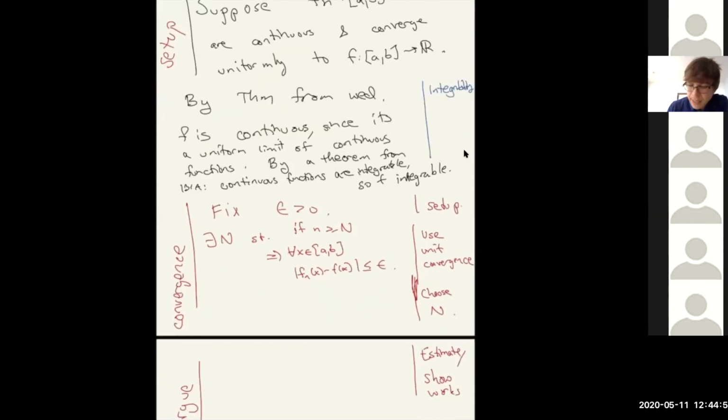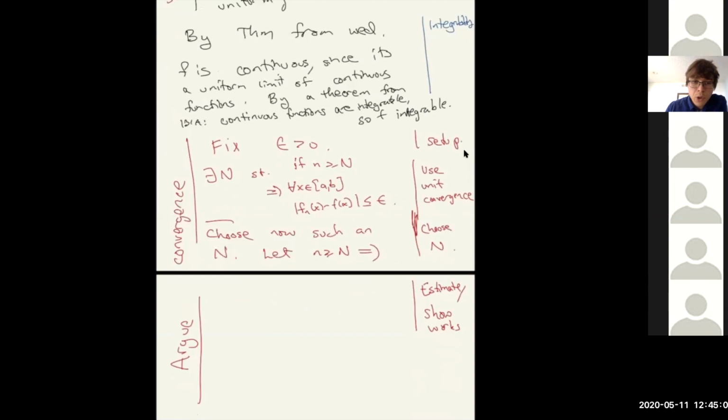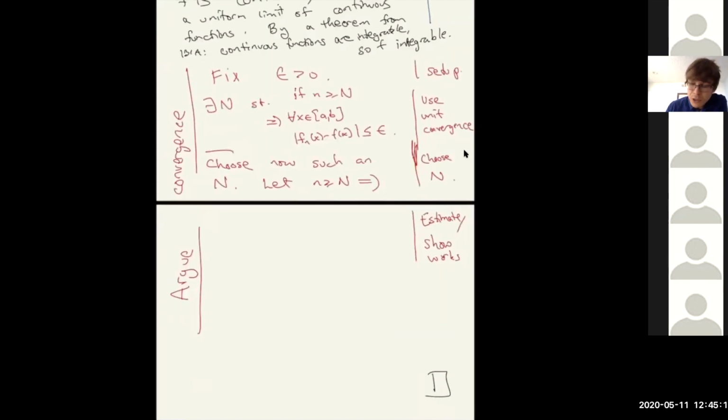Okay, we have to choose an N. Now this claim says that there exists an N, so let's emphasize that we choose such an N, and let n be bigger than or equal to N. And we want to argue the convergence, so we have to estimate. So let's estimate the integral.